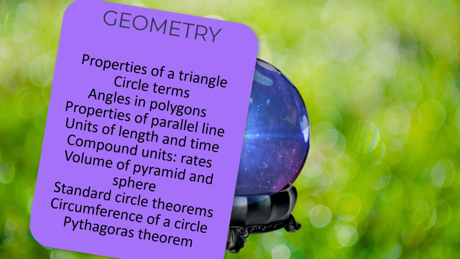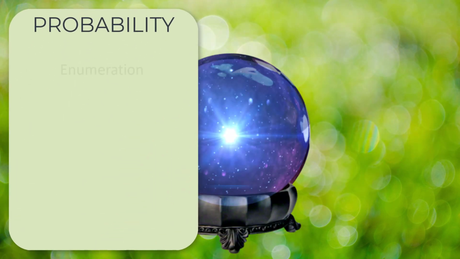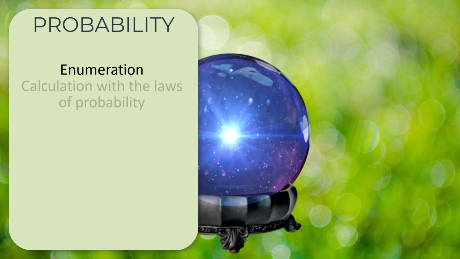It might be in 3D, or it might be one where you have to use it twice or with other things. Okay, next strand, probability. First up, enumeration. Enumeration just means evaluating, doesn't it? Coming up with a numerical answer to. So presumably working out some simple probabilities and expressing them as a fraction.